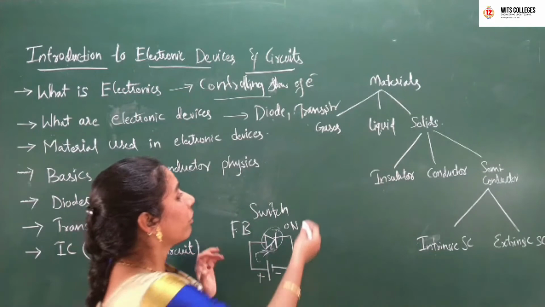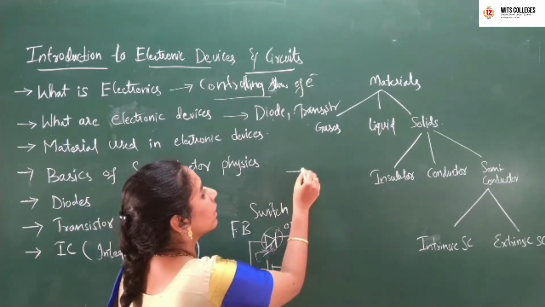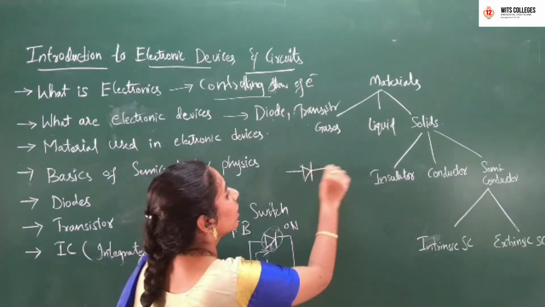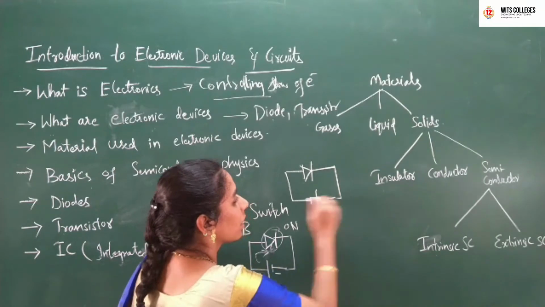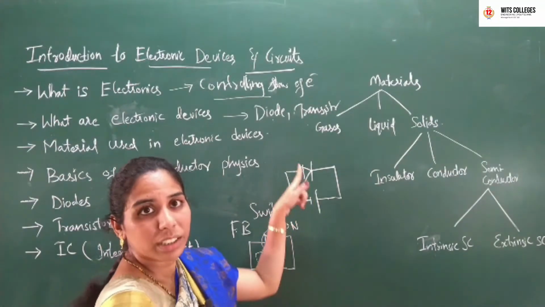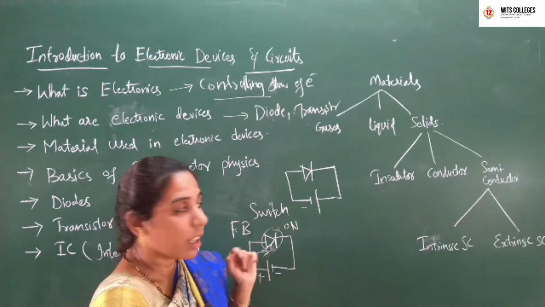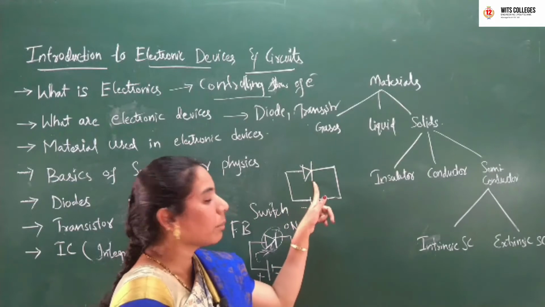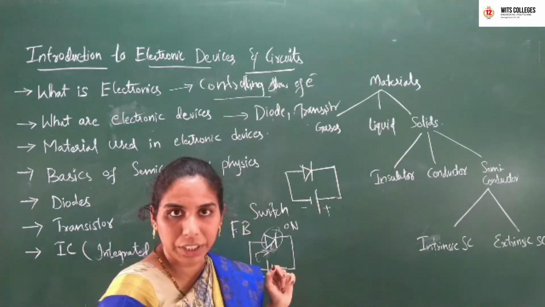Similarly, if the diode is in reverse bias, the anode terminal and the cathode terminal will be reversed. It means the anode terminal of a diode is connected to the negative terminal of a battery and the cathode terminal is connected to the positive terminal of a battery.